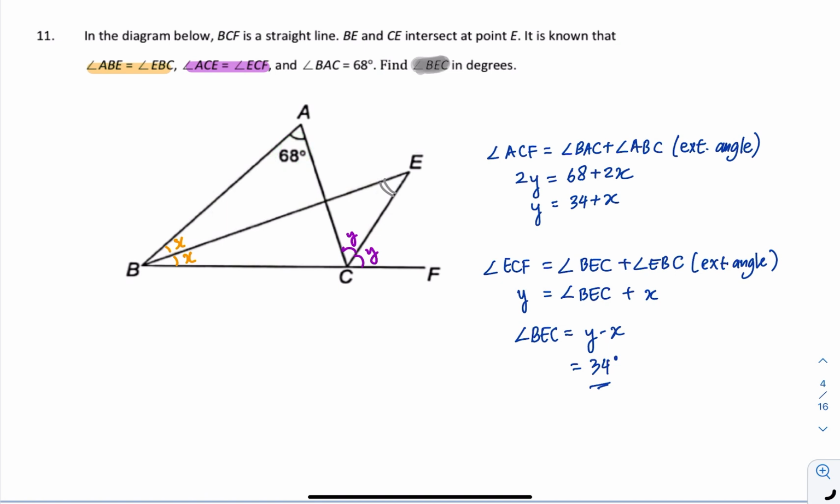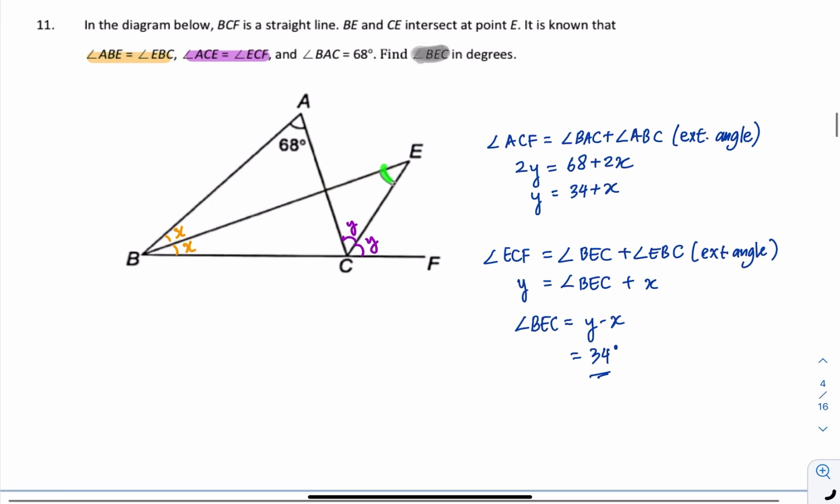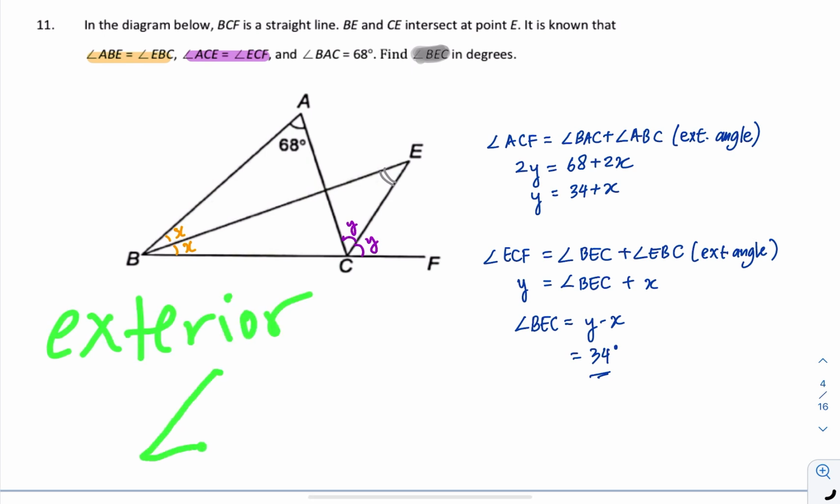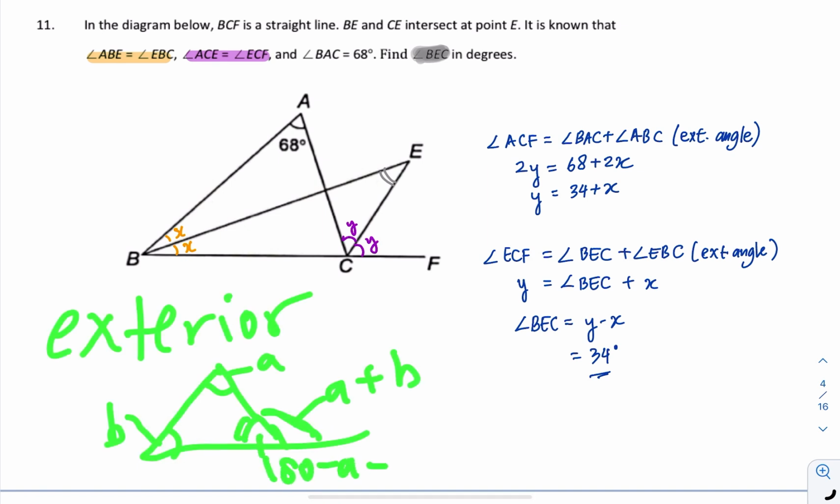So when I first see this BEC, I'm thinking of doing a triangle. Triangle BEC minus this and minus this. But I think it's quite impossible to find this angle. So I have to change the method. What other things that I know about triangle? My favorite theorem or rule would be the exterior angle of a triangle. So when I have this A and this B, this exterior angle must always be A plus B. Why? Because over here is 180 minus A minus B, and these two will total up to 180.